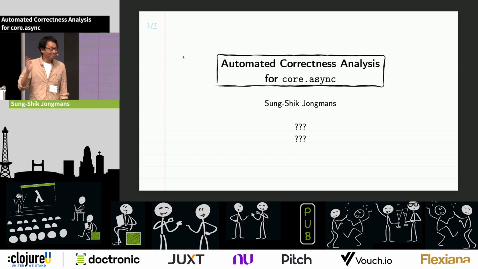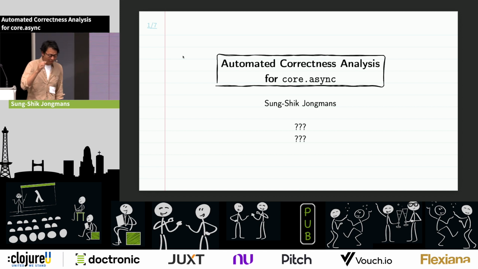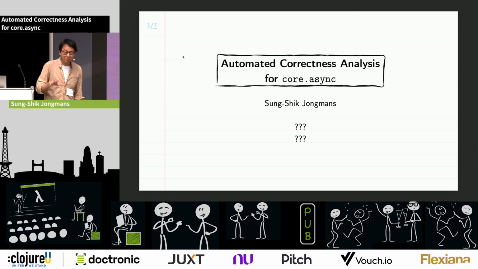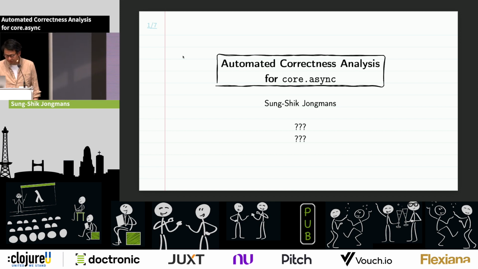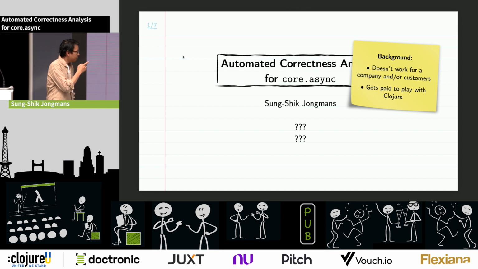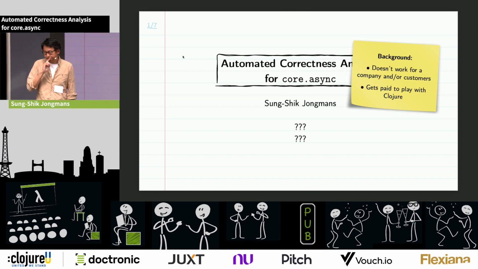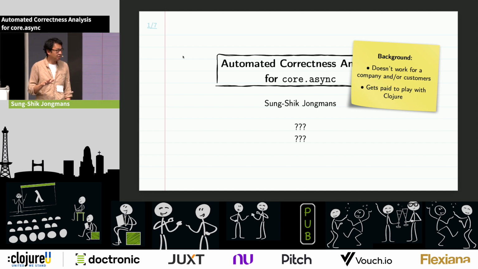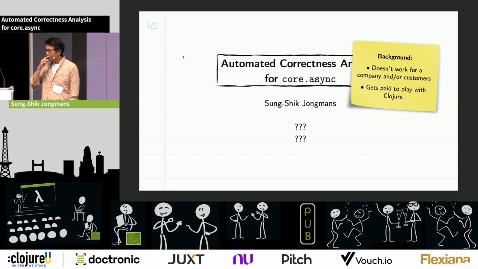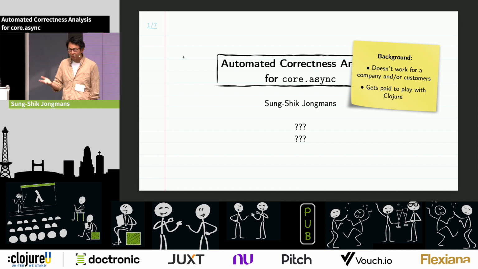So let's do that. I was looking at the program, and then I realized that probably my background is a bit different from most of the speakers here today, so I thought I'd summarize it in 2 bullet points. So let's have a look. First of all, I don't work for a company, and I also don't work with customers. So this sort of makes me a hobbyist, I suppose. But if I'm a hobbyist, then at least I'm a very lucky one, because I do get paid to play with Clojure. All right? So how does that work?